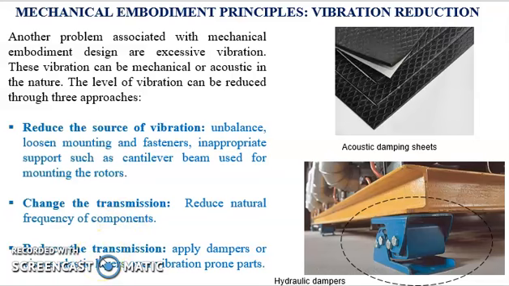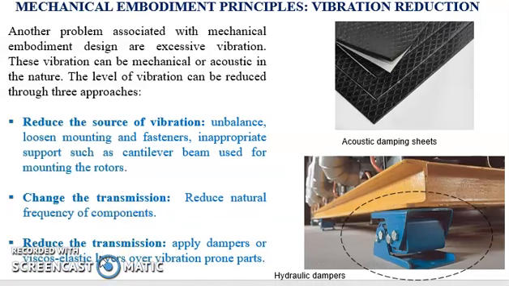In the third approach, that is reduce the transmission, we would insert dampers or dissipative materials within the travel path of the vibrations. This will reduce the transmission level of the vibration within the components of the machine. We can also apply viscoelastic coatings over the metallic surfaces of the component, wherever possible, to reduce the vibration transmission.